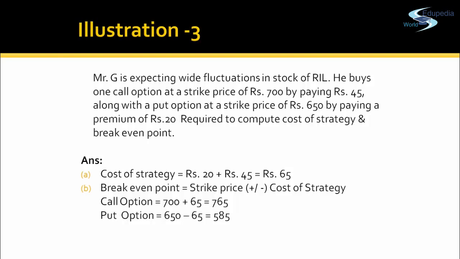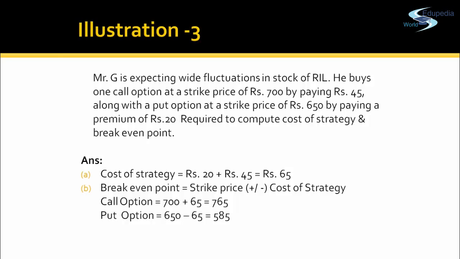Similarly, if I have to compute the break even point for the put option, he should be in a position that when he sells that asset, he does not gain anything, nor lose anything. So he can sell that asset at rupees 650 when the market price falls to 585.